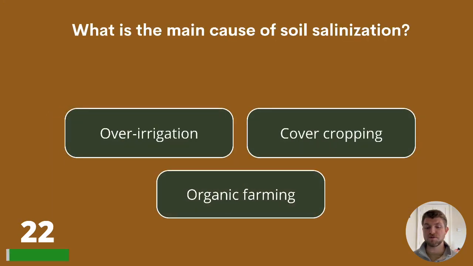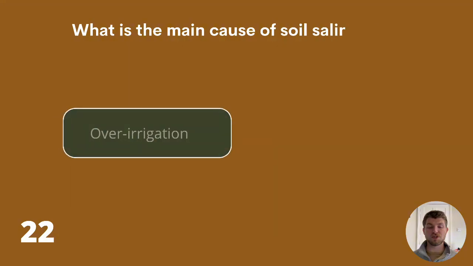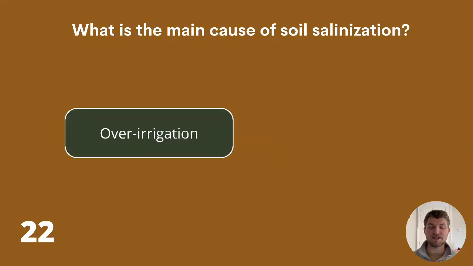What is the main cause of soil salinization? Over-irrigation, cover cropping, or organic farming? The main cause of soil salinization is over-irrigation.